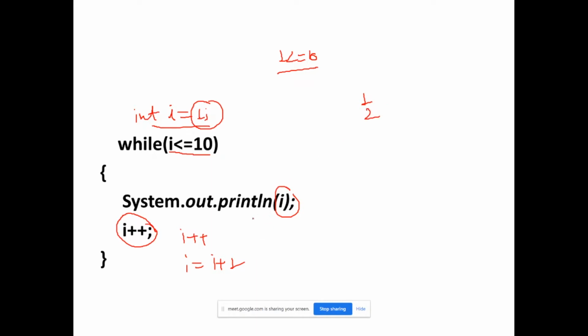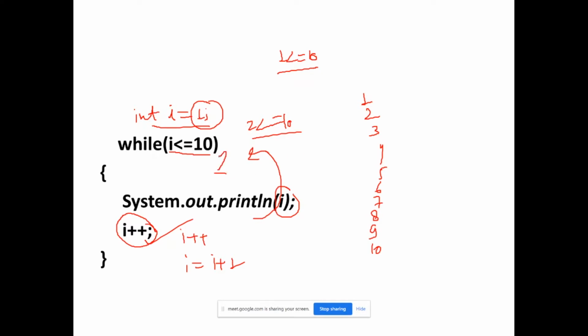After that it will go back to check the condition. 2 is less than or equal to 10, so the condition is fine, and it will print 2. Similarly, i++, so till 10 it will print, right?